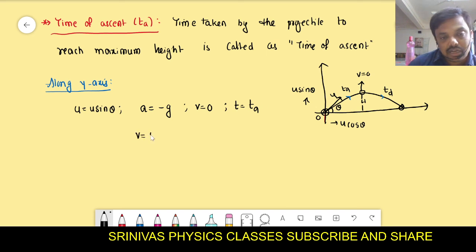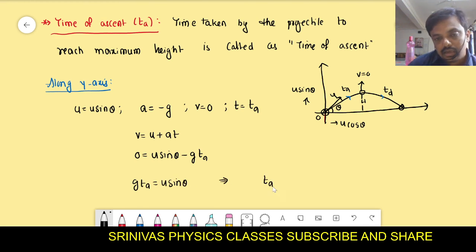Then we can use v equals u plus at. That is the equation which relates these four terms. v is 0, u is u sin theta, a is minus g, t is t_a. Then g t_a is equal to u sin theta. Then what is t_a? Yes, time of ascent is what? Tell me. u sin theta by g.